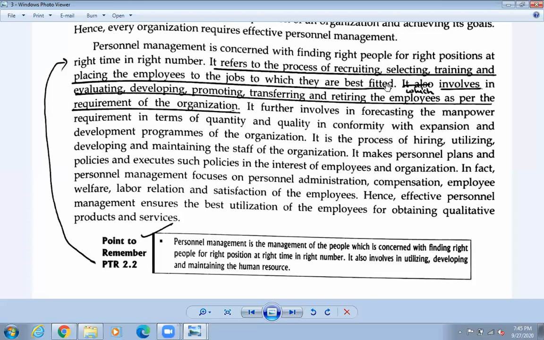Okay, so that's why the person must be recruited in such a way that they are perfect in, they are best fitted. So best fitted, and after full stop, don't write on full stop, write on directly, which involves, okay, which involve evaluating, developing, promoting, transferring, and retiring the employee as per the requirement of the organization. So some of the people, they may be very old.